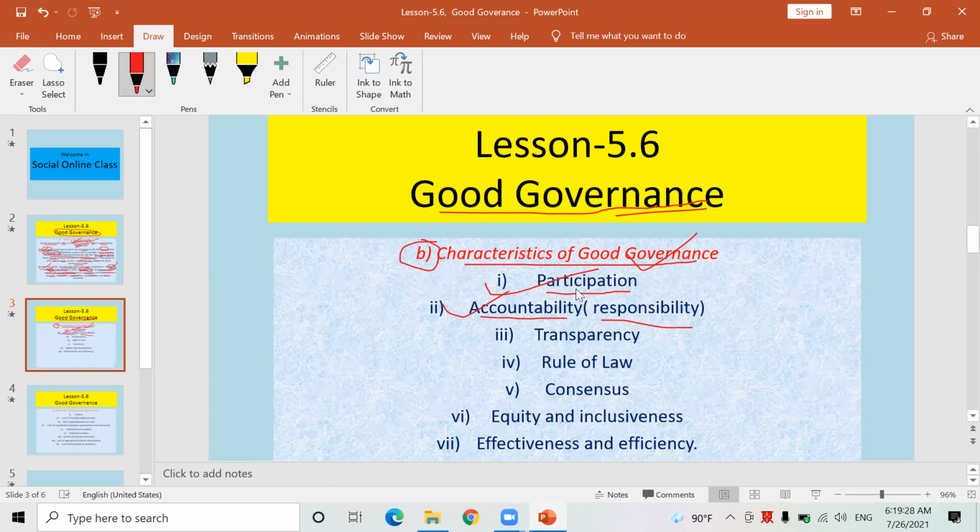Similarly, look here, the third feature of good governance is transparency. Whichever government is working fairly, honestly, and is able to maintain good governance in a nation, that government's every function, every work, every decision is found to be transparent.